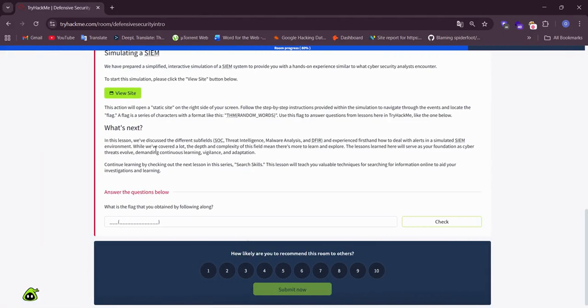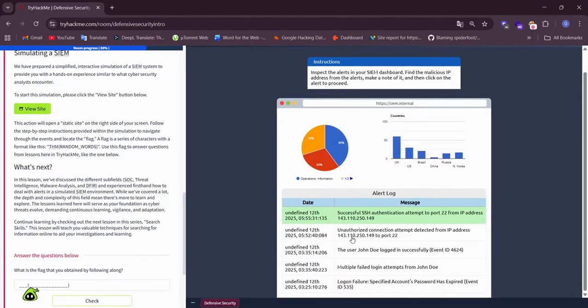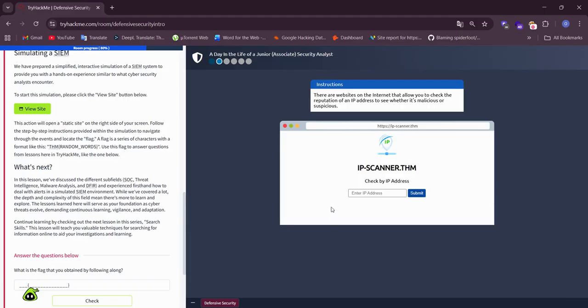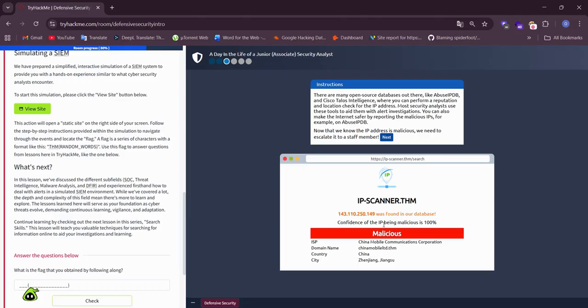Okay, but we need the IP address, and I will note this IP address. Okay. Yep. Submit. Okay. It is a malicious log, and this IP address is from China, Jiangsu City, China Mobile Communications Corporation. Okay.